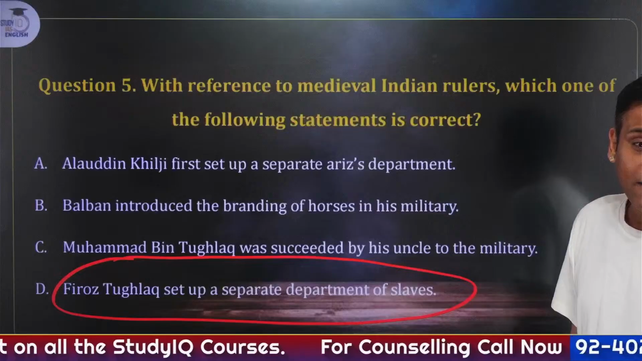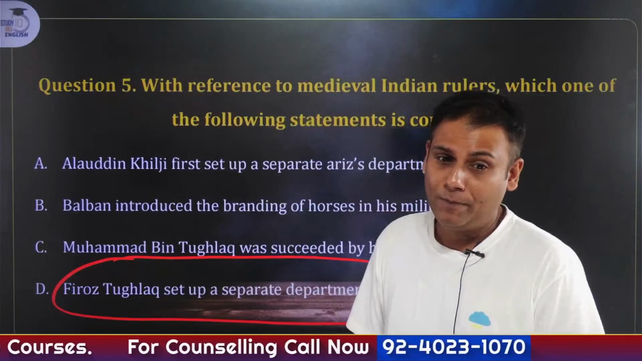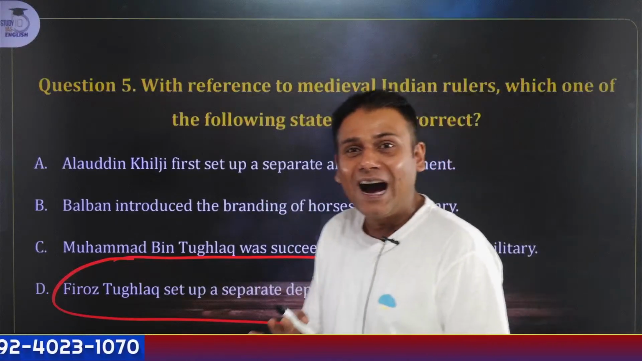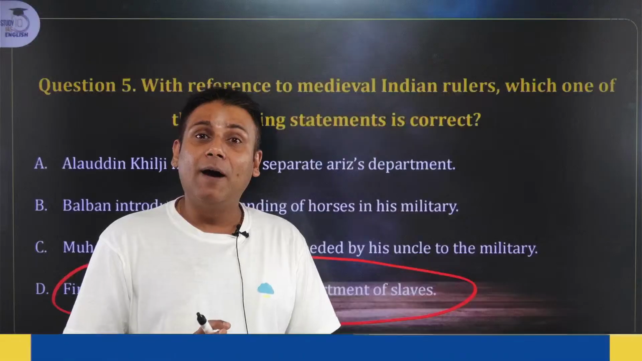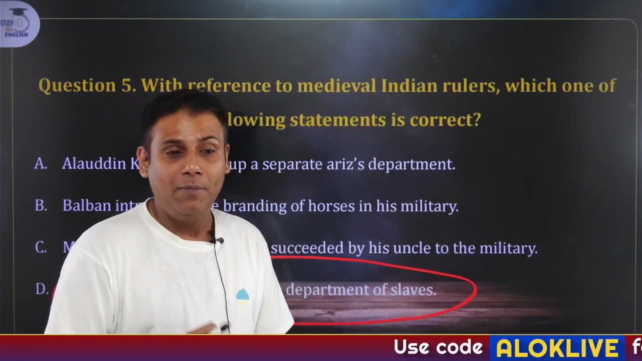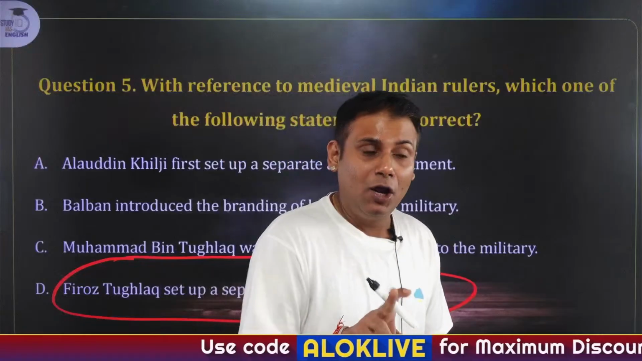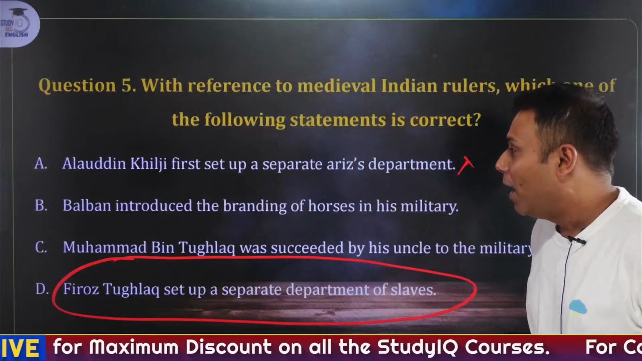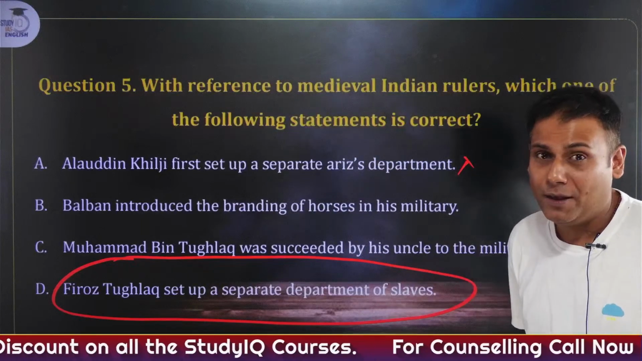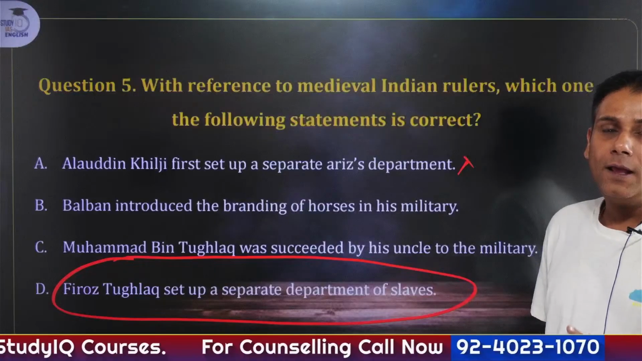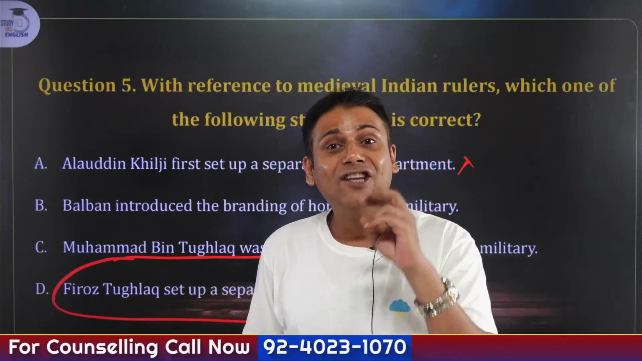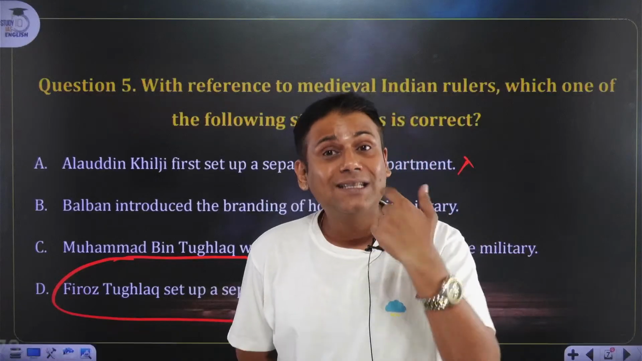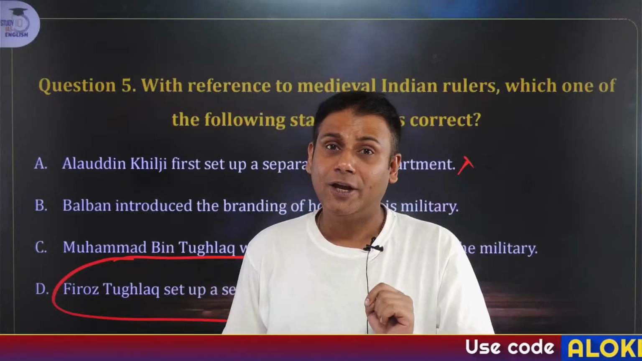Now pay attention carefully because I'm going to tell you many terminologies. Alauddin Khilji did not set up a separate military department called Diwan-e-Arz. The separate military department, Diwan-e-Arz, was for the first time created by Balban, not Alauddin Khilji. So this statement becomes wrong. Balban introduced the branding of horses in his army: again a wrong statement. Dag basically means branding of horses, and this system was introduced by Alauddin Khilji.